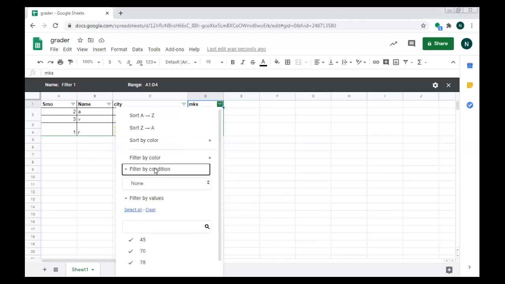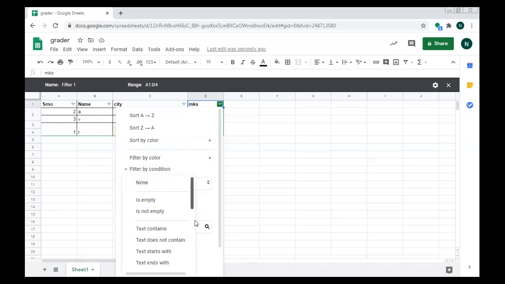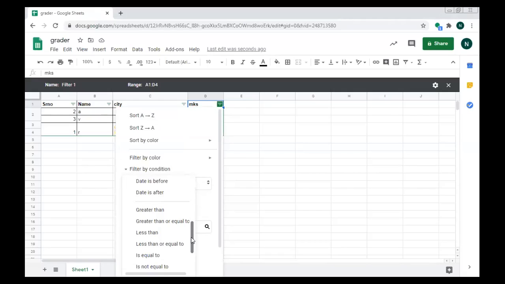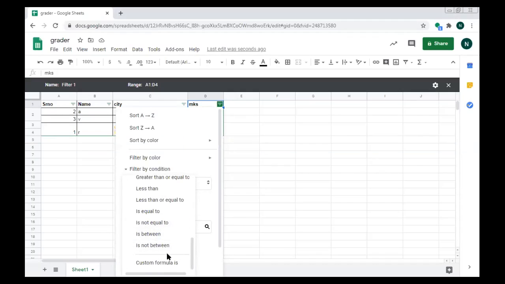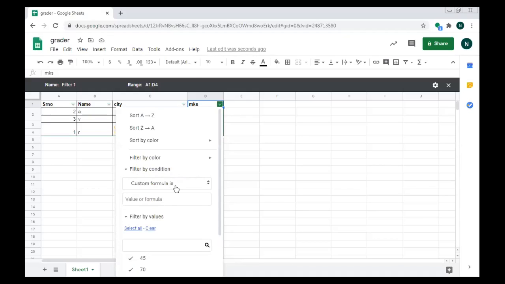Here, if you go to filter by condition, whatever type of condition you want is given over here. Suppose I want the students who have got marks greater than 70, greater than or equal to 70, or less than 70, whatever your criteria is for giving the ranking. You can select it from here. Otherwise, you can create your own custom formula also. Here one option is there, create your custom formula.